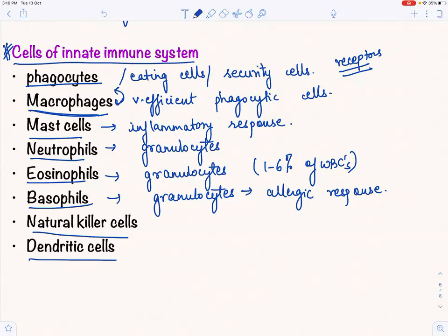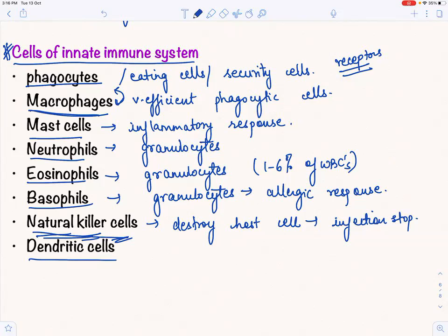And what are natural killer cells? We will do this, and basically they are the killer cells. What do killer cells do? They destroy the host cell itself, right? They destroy the host cell only so that the infection stops. We'll delve into detail, don't worry.